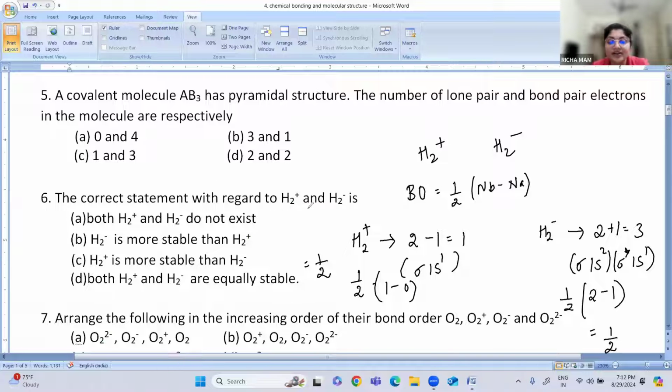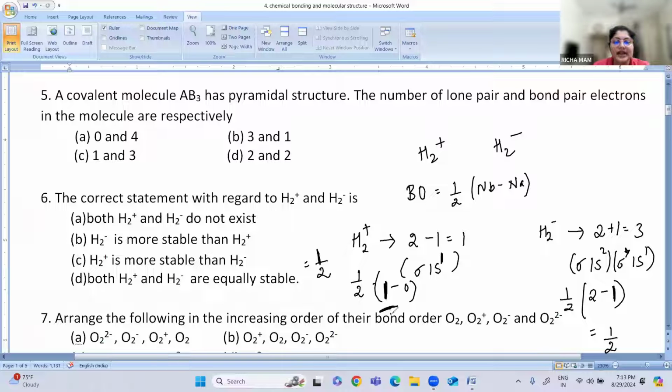So the correct statement with regard to H2 plus and H2 minus is here. You can see a bond order of half is present in both. The electrons are in bonding orbitals in one and in anti-bonding orbitals in the other. Even though the bond orders are equal, the bond order of H2 plus and H2 minus is the same, half. But in H2 plus, it is more stable because the electrons are present in bonding orbitals.